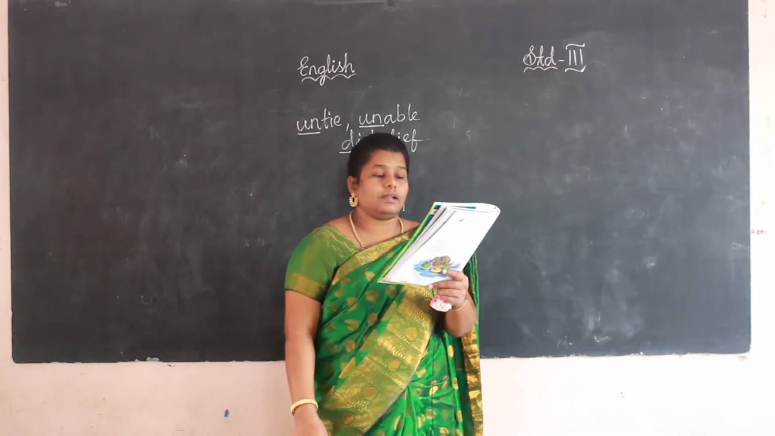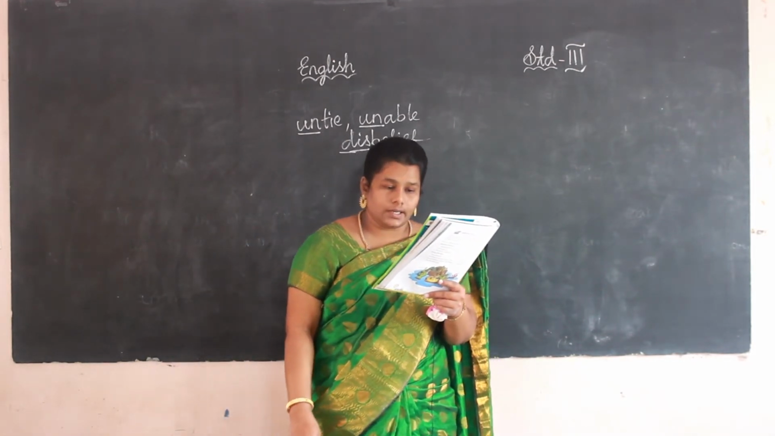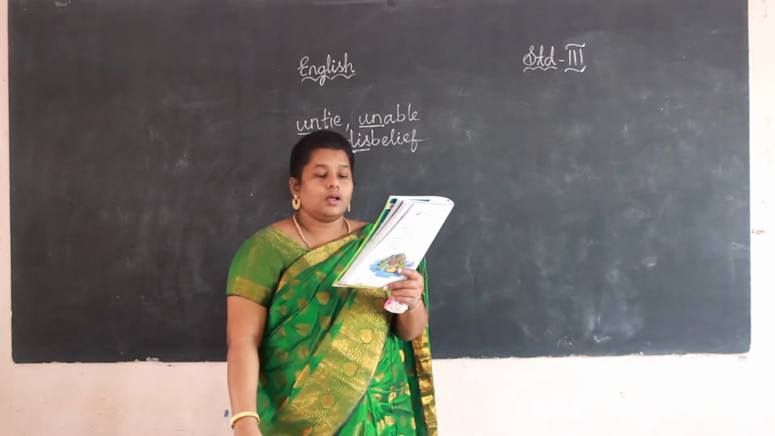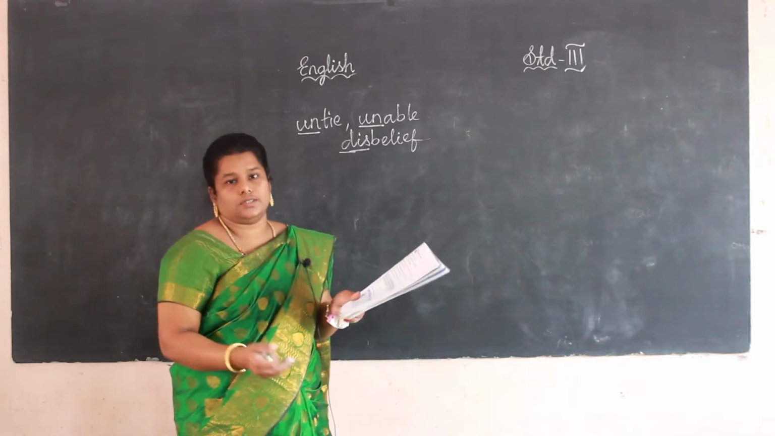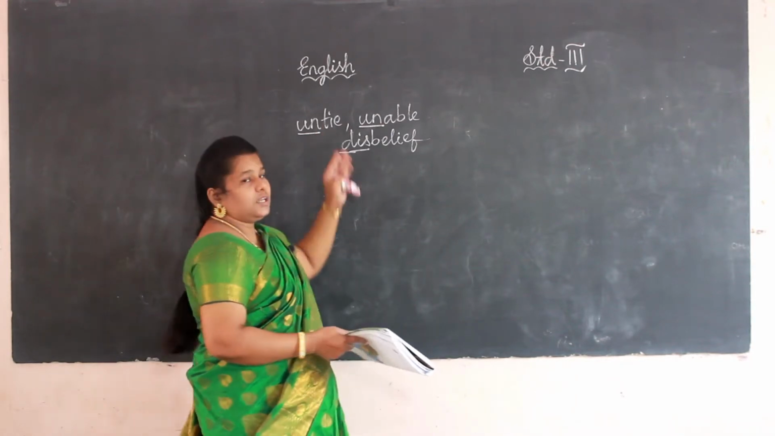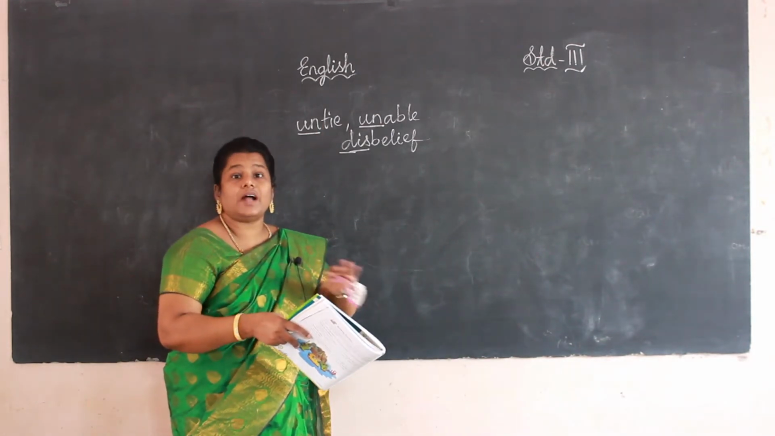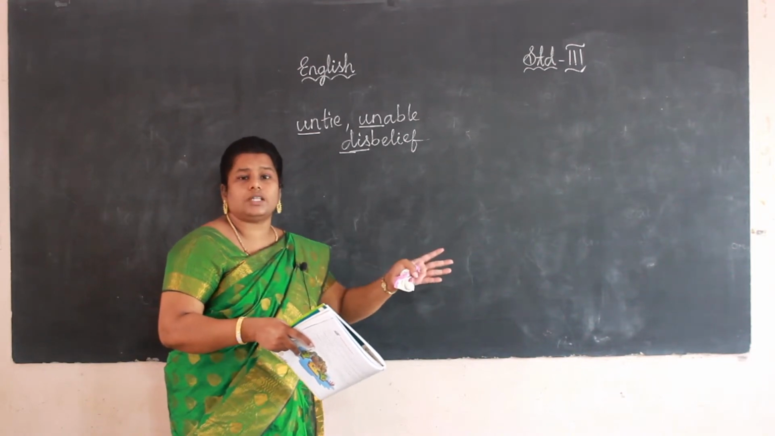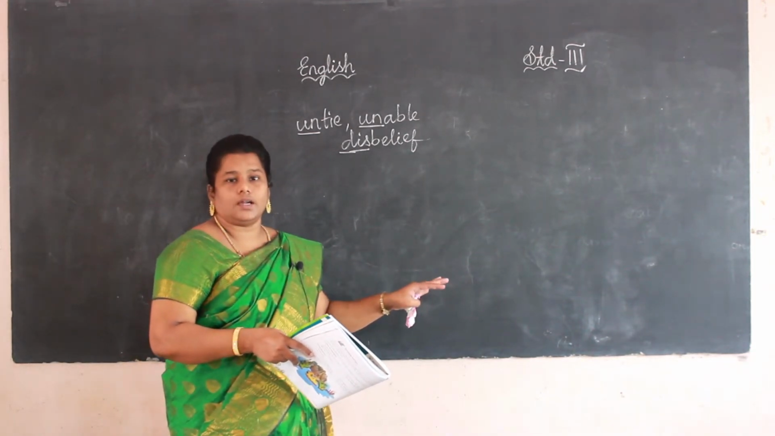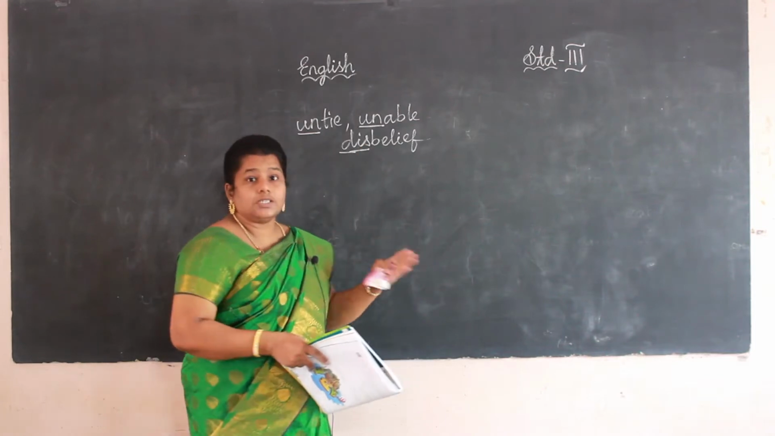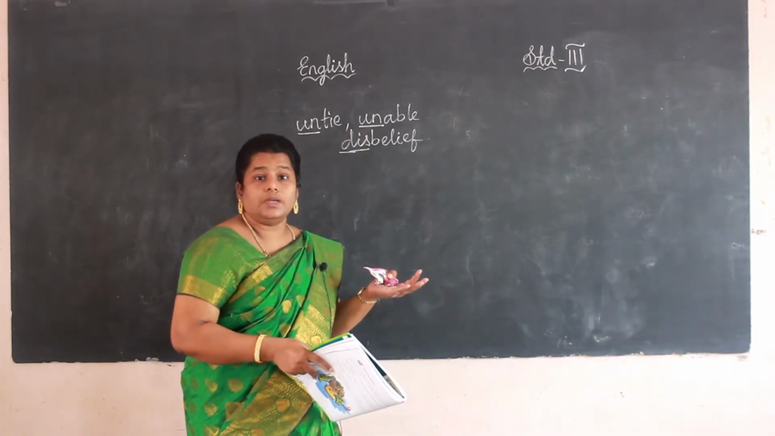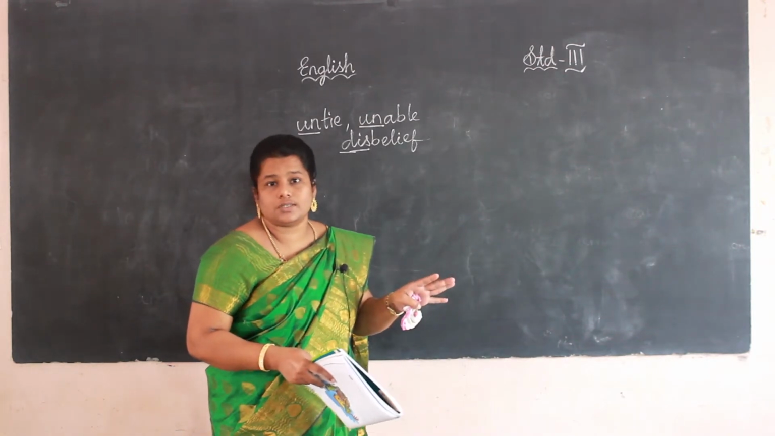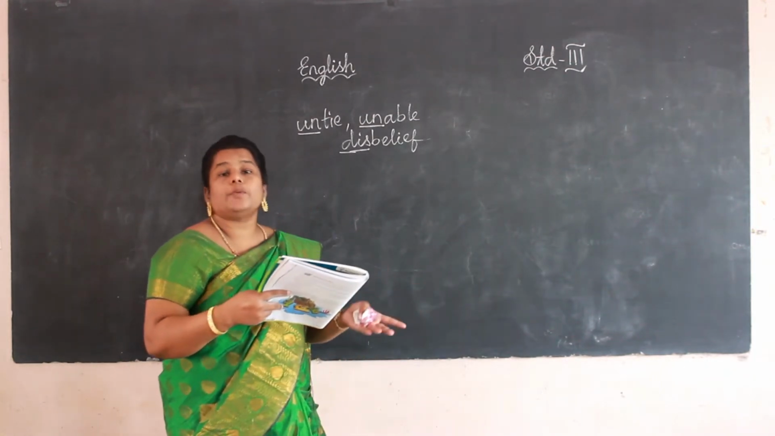A prefix is a letter or a group of letters added before a word to change its meaning, which means the opposite. If tie means we are tying something, untie means just the opposite, that we are untying. And able means I am able to do this. If unable, it means I am not able to do this. Just the opposite.